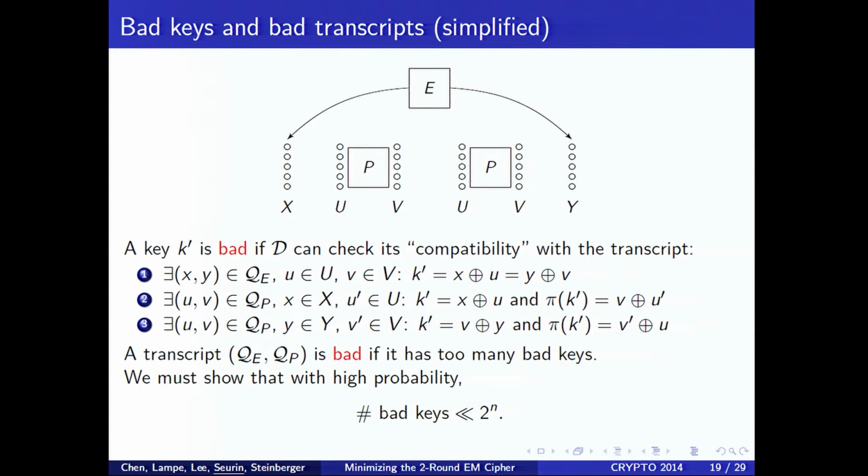And we'll say that a transcript is bad if it has too many bad keys. Okay? So I don't give a precise definition, but this is what a bad transcript will be. And in particular, we will have to show that with high probability, the total number of bad keys is less than 2 to the n. And the intuition is clear, okay? Because if the number of bad keys is close to 2 to the n, then the distinguisher can simply check if there is a key which is compatible, in which case this is the real world. And if there is no key which is compatible, then it just guesses that this is the ideal world, okay?